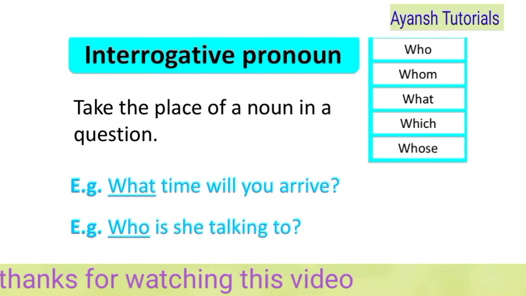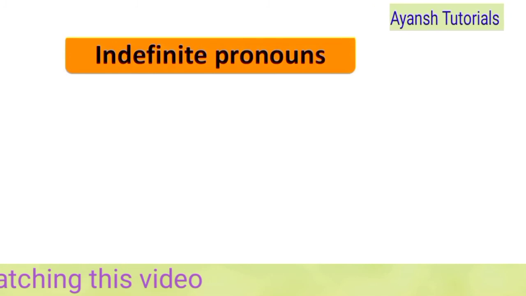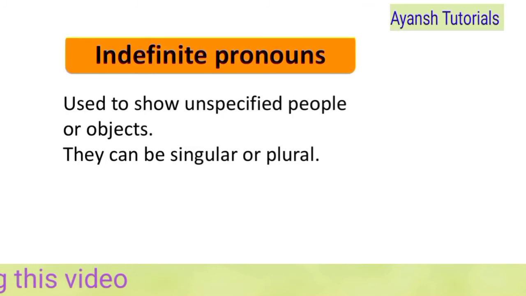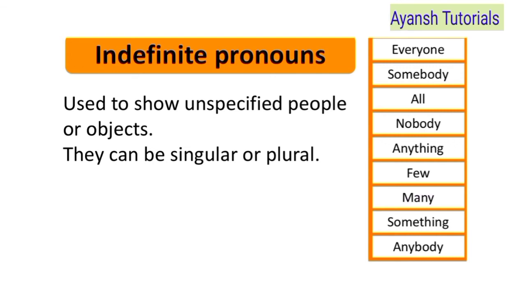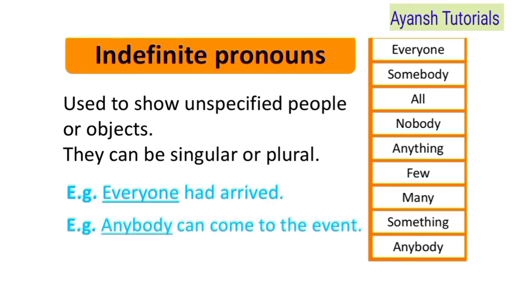Now, guys, next pronoun, that is indefinite pronouns. In indefinite pronouns, we use to show unspecified people or objects. They can be singular or plural. Words used in this pronoun: everyone, somebody, all, nobody, anything, few, many, something, anybody. Example: everyone had arrived. Anybody can come to the event. These are examples of indefinite pronouns, everyone and anybody.